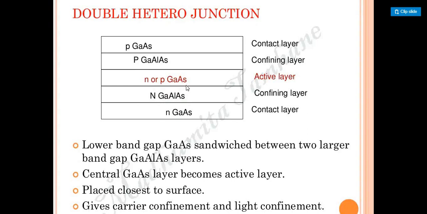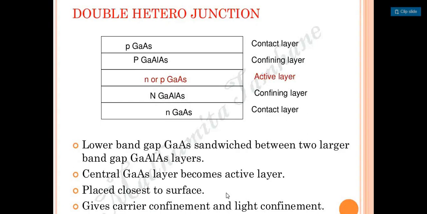What is this active layer? Active is nothing but the N layer or P layer, both made up of gallium arsenide. That is going to contain the capital N region. But what is that N region? It is the confining layer, which gets the confinement from there. The next is small n, which is gallium arsenide. So based on these kinds of layers, you are going to get the double heterojunctions.